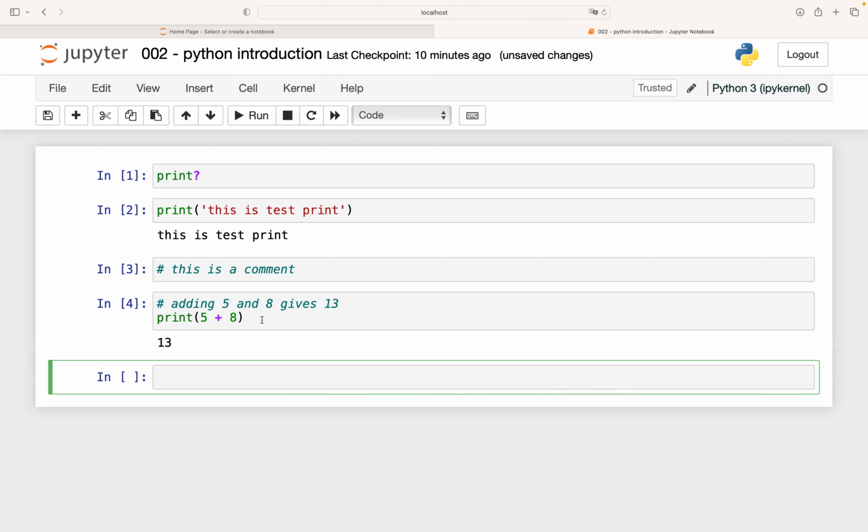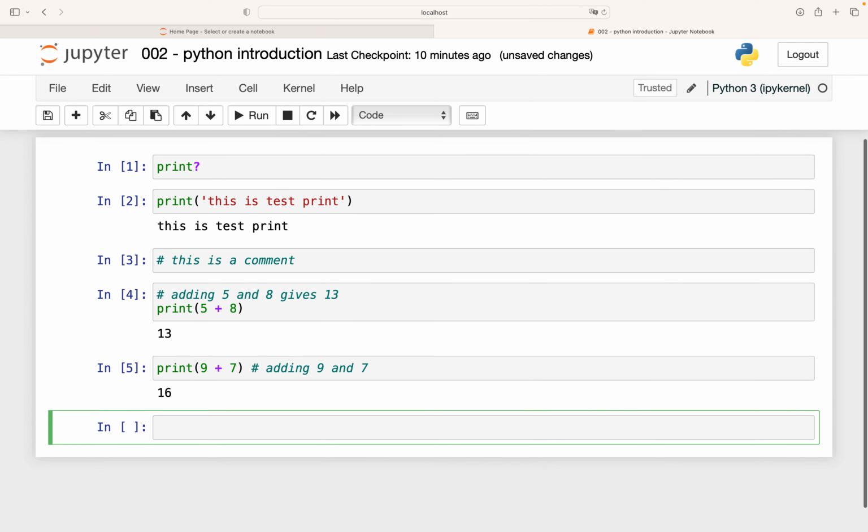That's the thing which we need, and it need not start at the beginning only. It can be at the end also. Let's say 9 plus 7. We can also add here, adding 9 and 7. So this will also work fine.